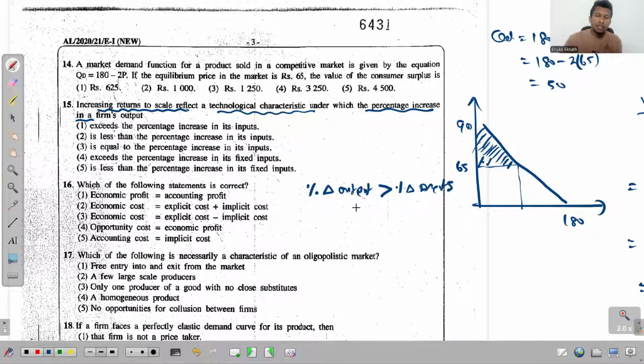So if the percentage increase of output is greater than the percentage increase in inputs, that's what we recognize as increasing returns to scale. You just need to go through the note, right?